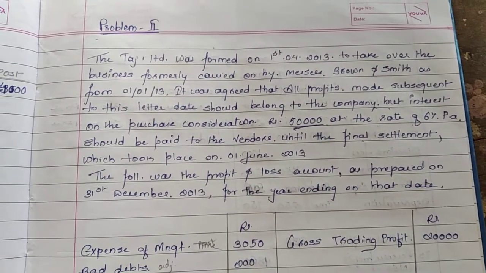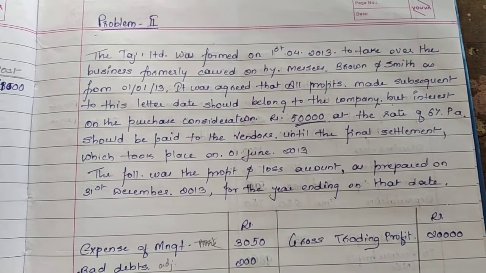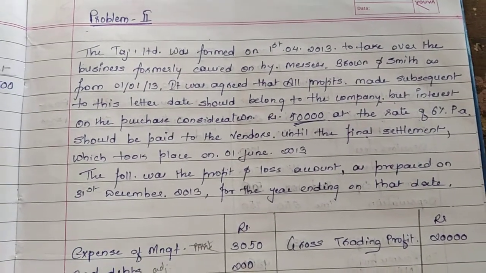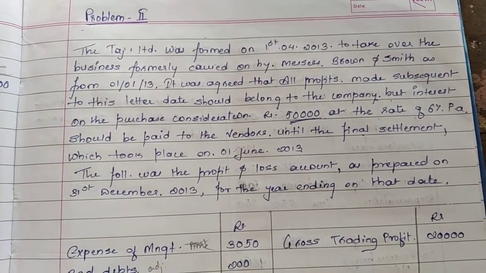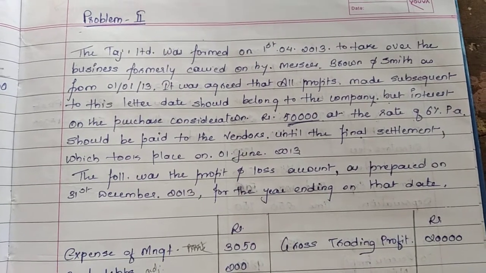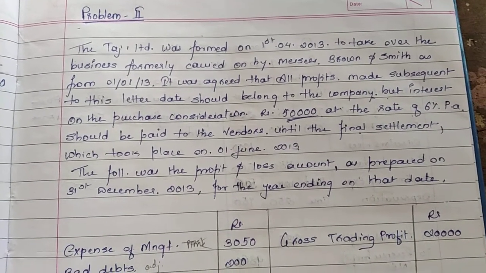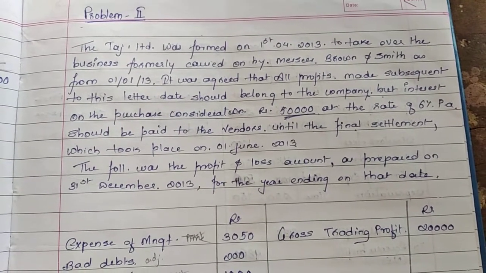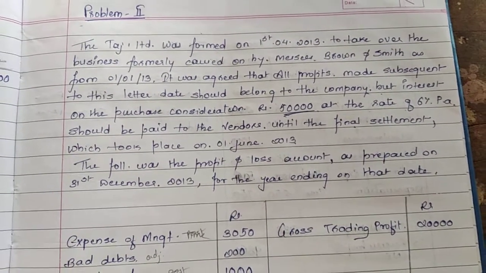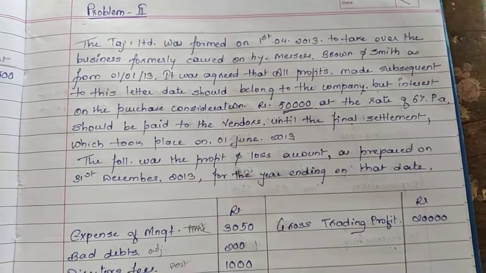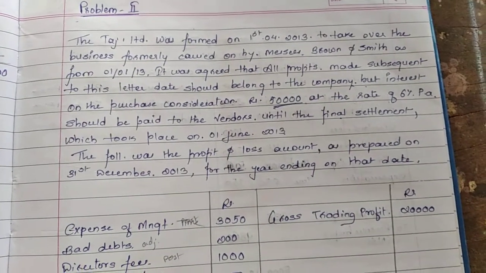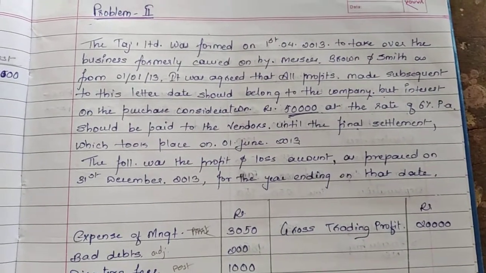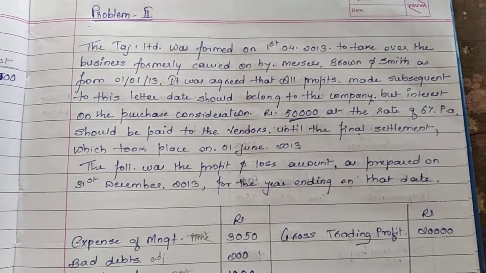It was agreed that all profits made subsequent to this latter date should belong to the company, but interest on the purchase consideration Rs 50,000 at the rate of 6% per annum should be paid to the vendors until the final settlement, which took place on 1st of June 2013. Okay, so there are little extra adjustments given in this problem with respect to the settlement date and with respect to the interest that the purchaser is supposed to pay to the vendor.